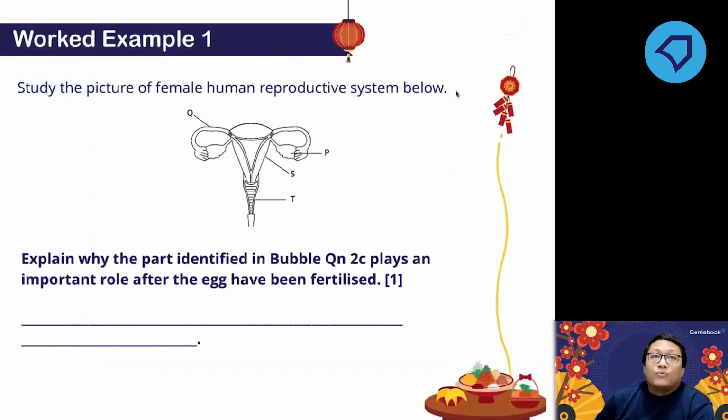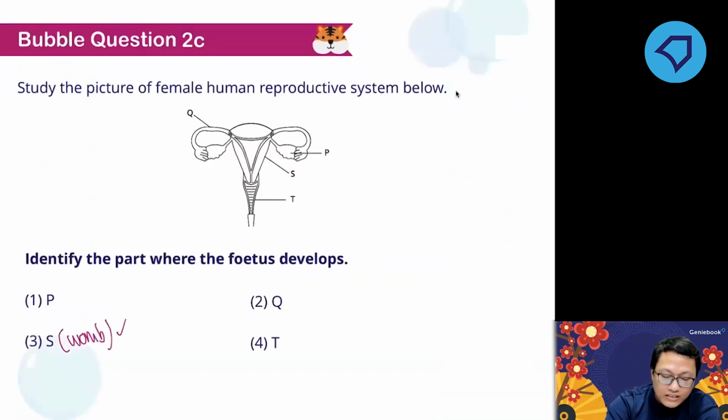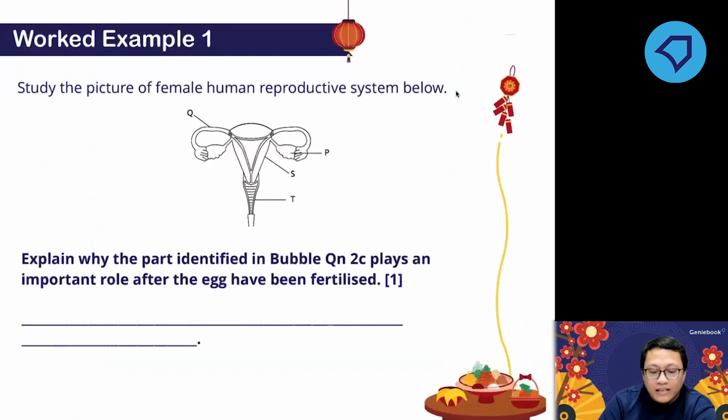Work example. Explain why the part identified in question 2C, the womb, plays an important role after the egg has been fertilized. Why is it important? How is the womb important in pregnancy? The womb is the place where the fetus grows. So the womb supports the development of the fetus.